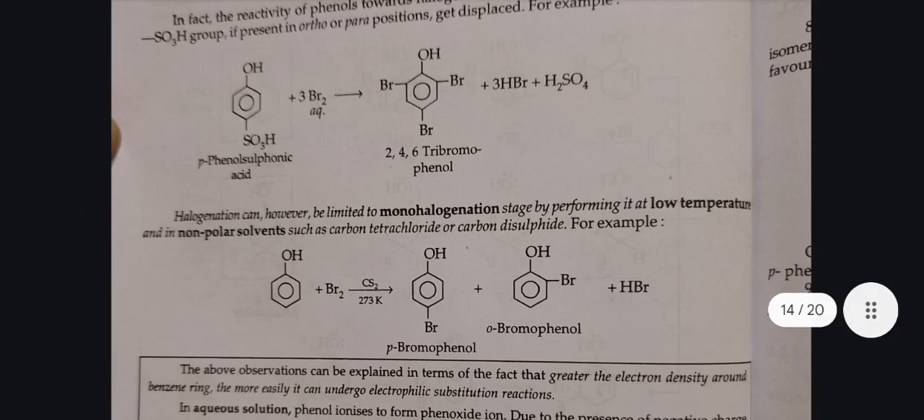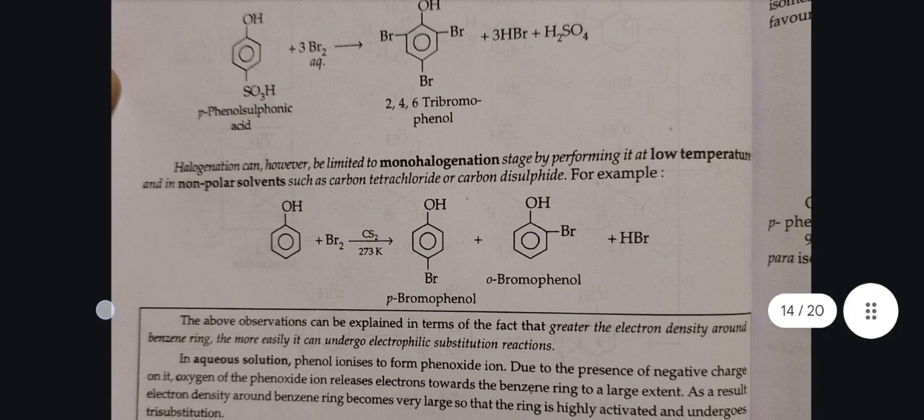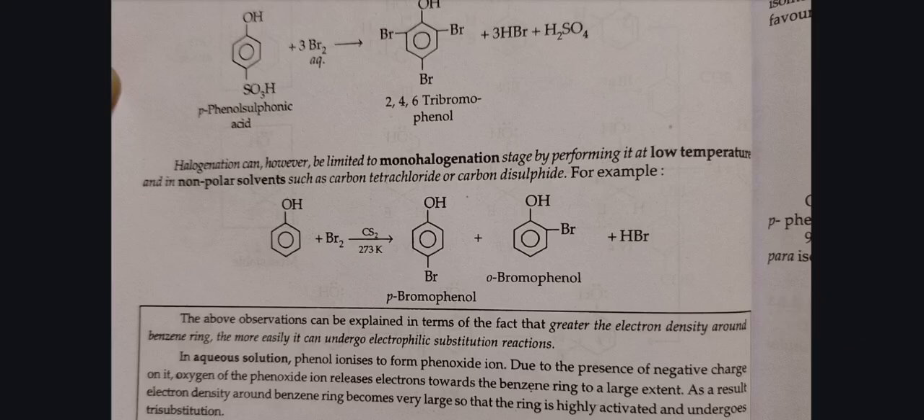Halogenation can, however, be limited to monohalogenation stage by performing it at low temperature and in non-polar solvents such as carbon tetrachloride or carbon disulfide. For example, when phenol plus Br2 reacts in the presence of CS2 and 273 Kelvin temperature, para bromophenol plus ortho bromophenol is formed.